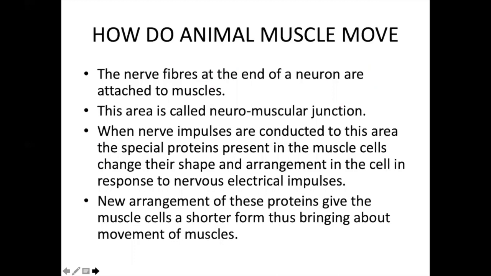This is a topic: how do animals' muscles move? I've written this exactly from a paragraph, in the form of points, from your textbook. And it is a textual question also. I'll just read it: how do animal muscles move? The nerve fibers at the end of a neuron are attached to the muscles.